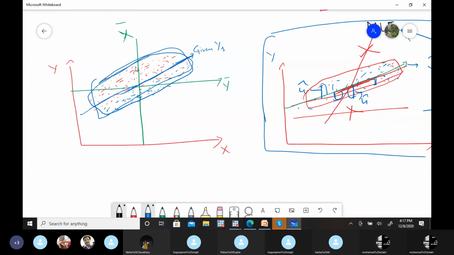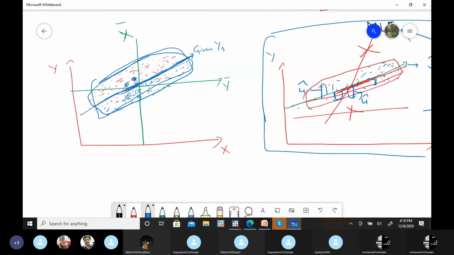Now what maximizes is that we have a regression line in such a way that the probability of getting these given y's is maximum. When will it be maximum? When this regression line is nearby these points, right? Then only it will be maximized: whatever the actual values we have, we need a regression line in such a way that we maximize the probability of these given y's. So that's the same thing, just a reciprocal. Minimize the residual or maximize the probability of the actual y. That's the same thing.